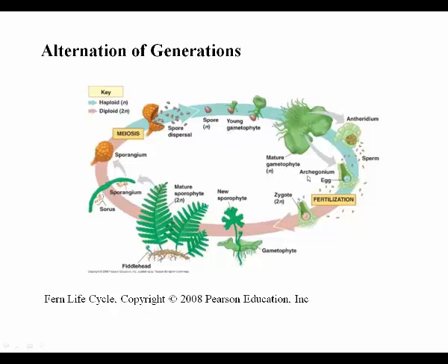Now, we need to focus on the process of meiosis. We need to focus on how it is that a diploid cell can divide to produce haploid cells. Those haploid cells then used to go through sexual reproduction.